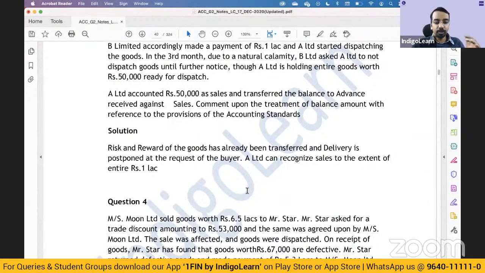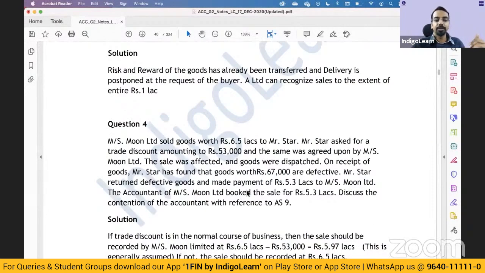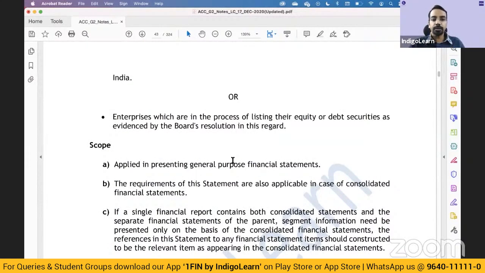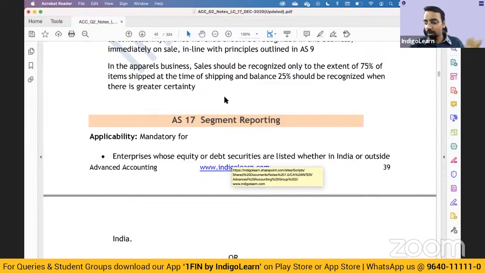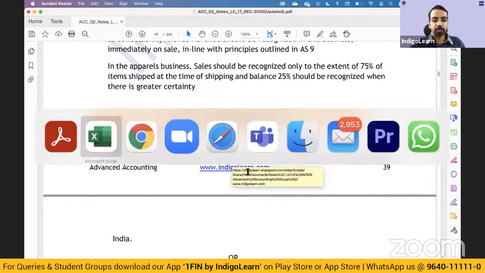So we'll have questions similar in lines to whatever we have been discussing so far. So we'll call it off the session here today. For these standards, if you have any question, you can let me know. I'll be happy to answer them, or if there is any other question from the standards.